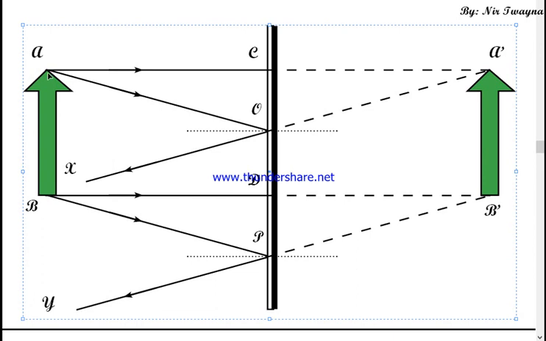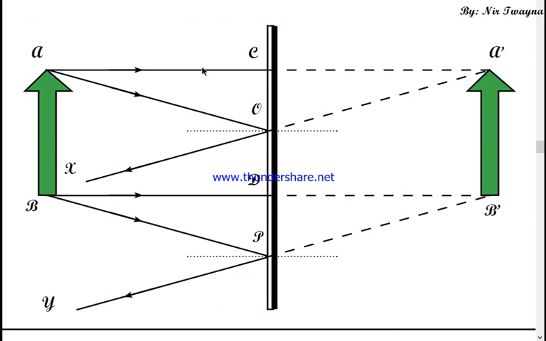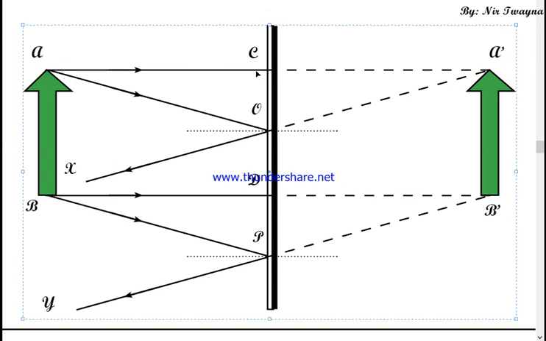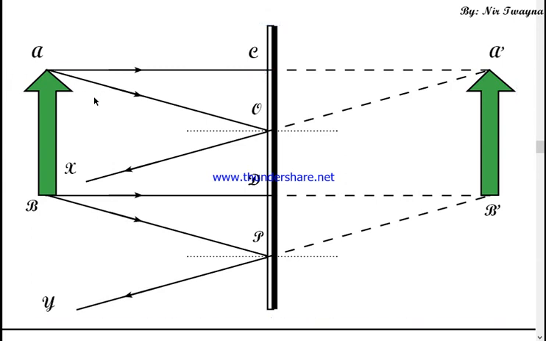One which is moving parallel to the axis or to the horizon, exactly perpendicular to the mirror, and the second, any one light ray that is traveling at some angle. Now the light ray which is traveling perpendicular to the surface reflects along exactly the same path as it has come.